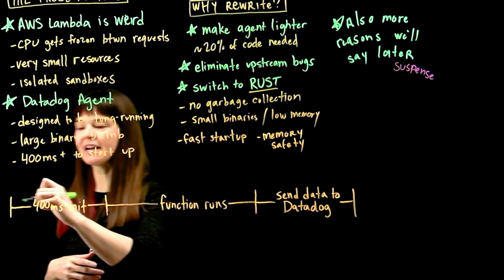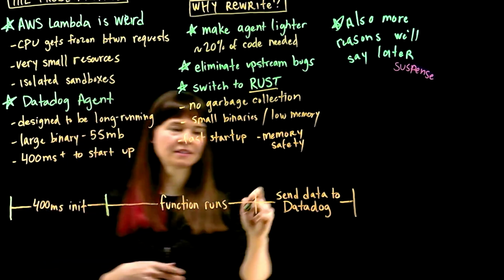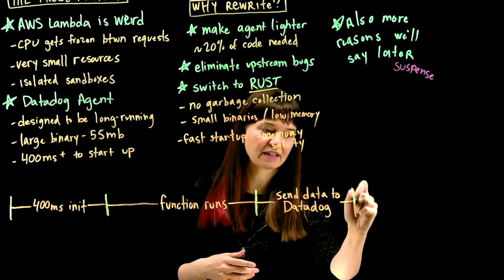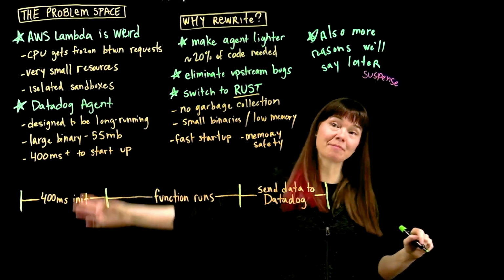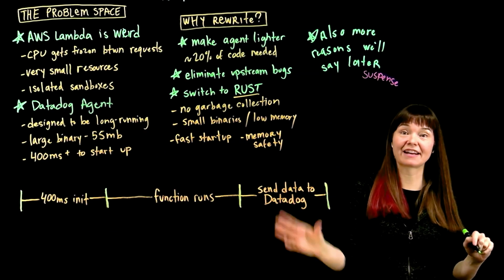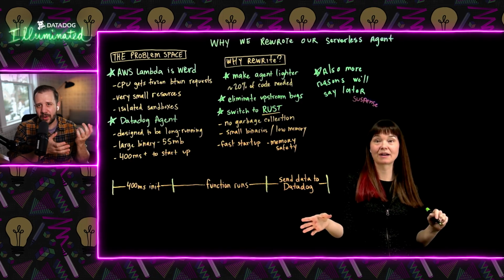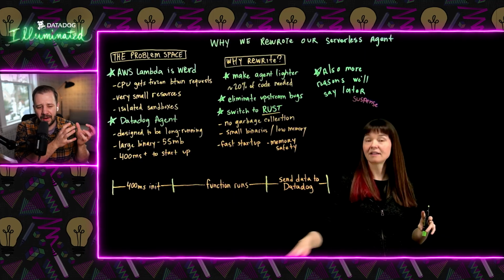So basically, a customer who wants to include Datadog to collect and process telemetry data for their serverless is adding time at the beginning for initialization, and adding time at the end to send on requests. A cold start especially. Now, keep in mind that on subsequent invocations, the initialization process is done and the sandbox is warm, so we can skip right to the function running, and then we'll send some data back to Datadog. But that is correct, yeah.